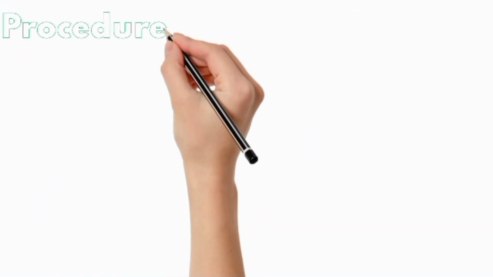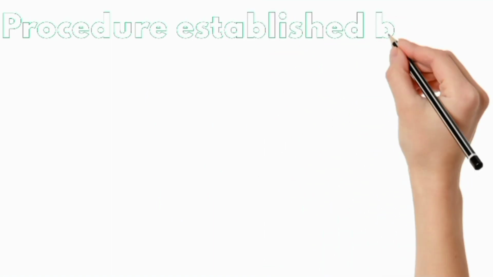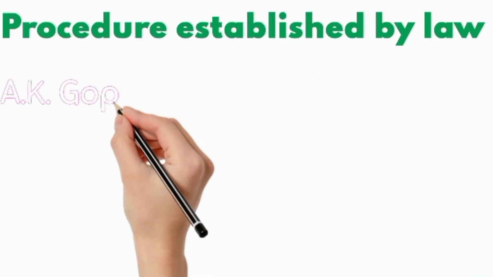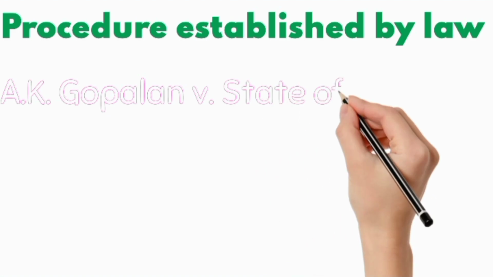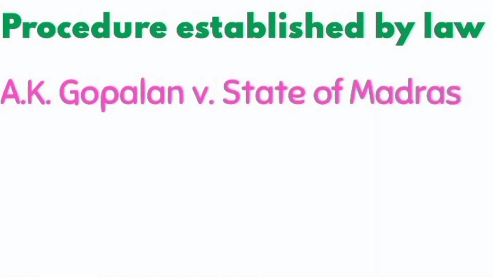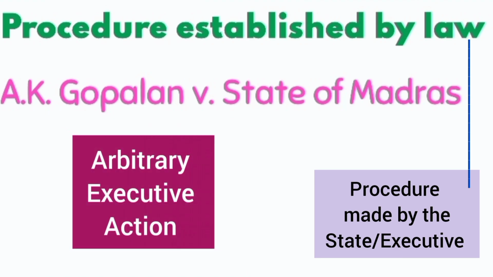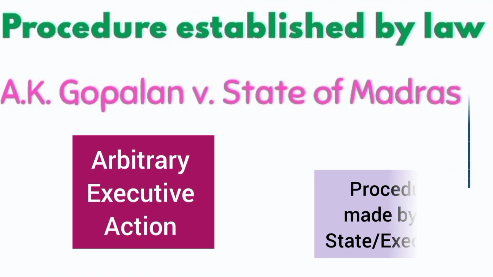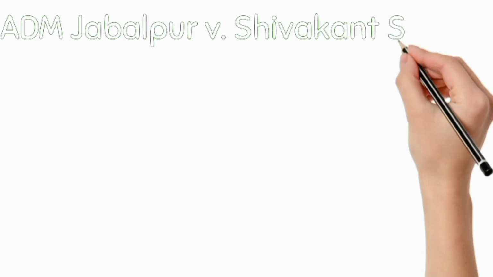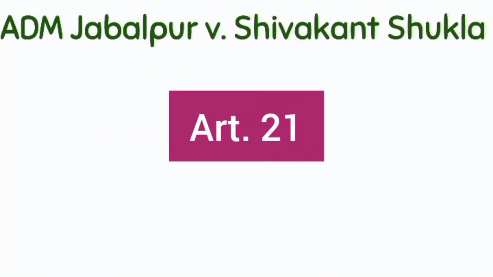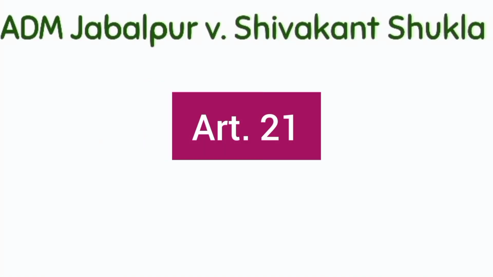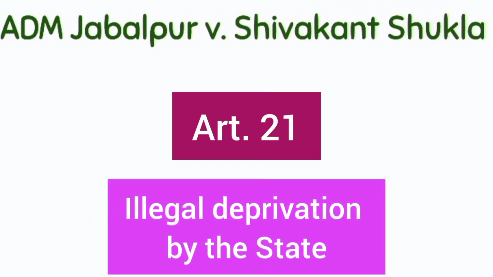Now, talking about the third important element of Article 21, that is the procedure established by law. In A.K. Gopalan vs. State of Madras, it was held that the procedure established by law means the procedure which is made by the state or the executive. Thus, the protection of life and personal liberty is available only against arbitrary executive action and not against arbitrary legislative action. In ADM Jabalpur vs. Shivkant Shukla, it was held that Article 21 is the sole repository of life and personal liberty against illegal deprivation by the state.